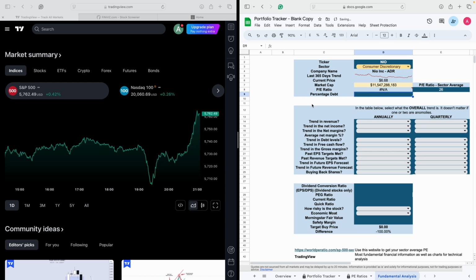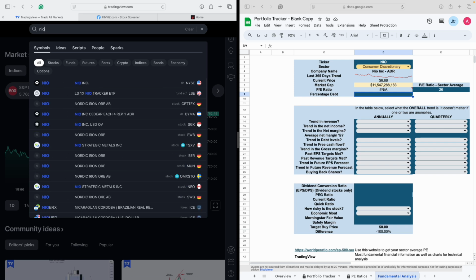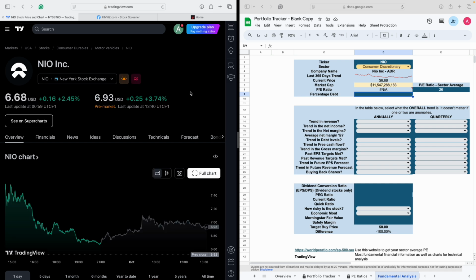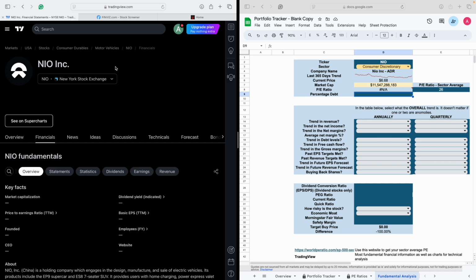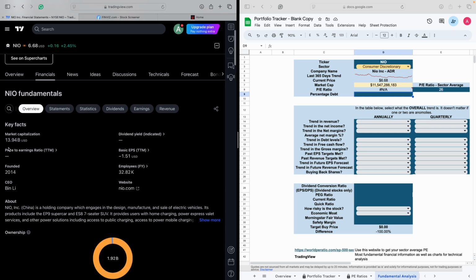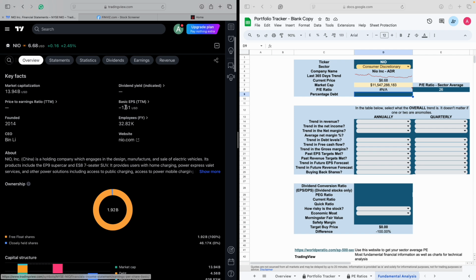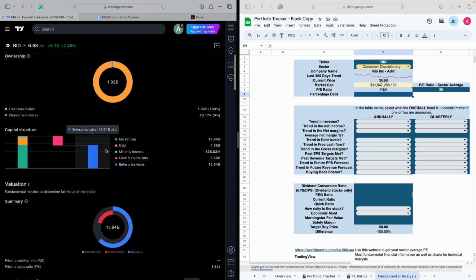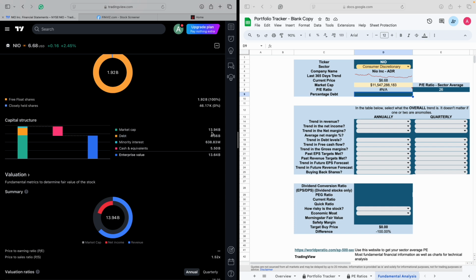The next thing I would look at is the percentage debt. So let's search for NIO over here. If I click on financials, it's got a 13 billion market cap and a negative earnings per share. The first thing I would look at is the debt, and I'd compare that to the market cap. If I do the calculation, that's 4.56 divided by 13.94, and I get 33%. So if I write that down here, that's 33%.